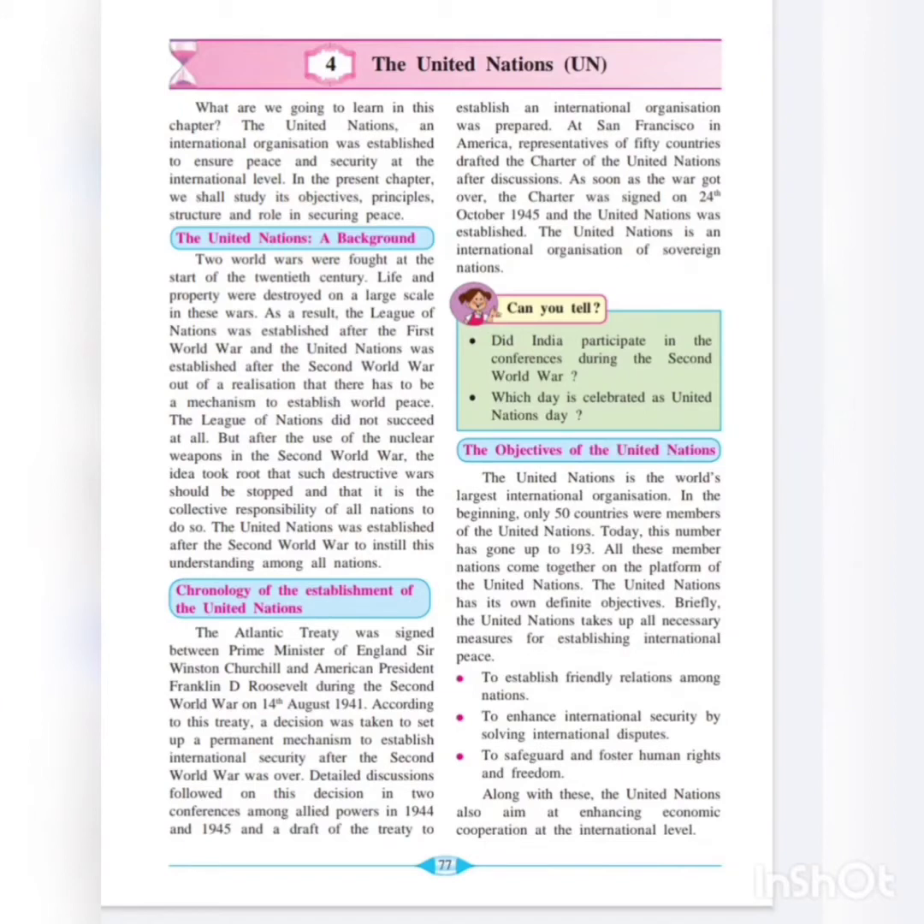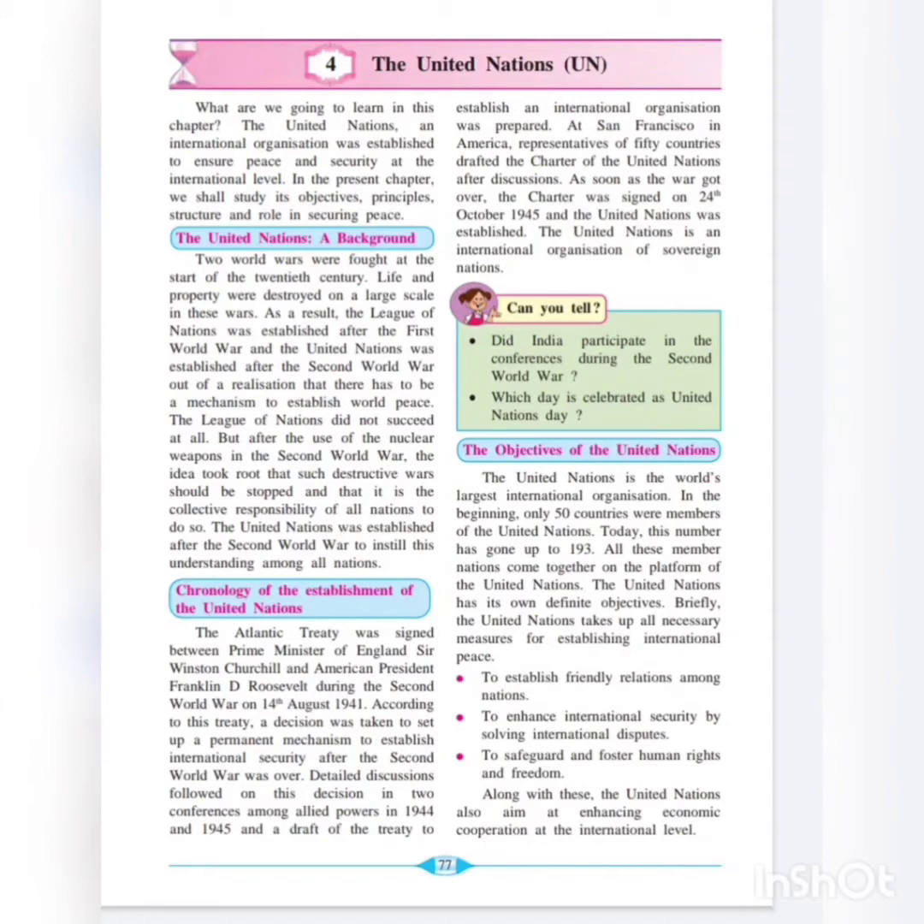Now, what are we going to learn in this chapter? The United Nations international organization was established to ensure peace and security at the international level. So, in the present chapter, we shall study its objectives, principles, structures, and its role in securing peace. What is the important role that is played by the United Nations for the establishment of peace?